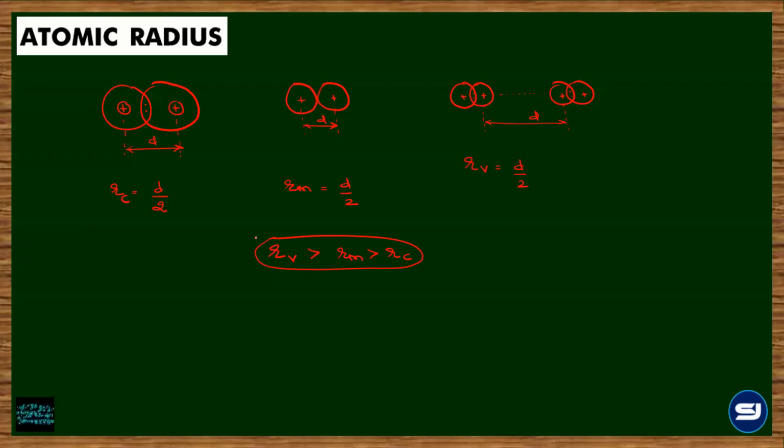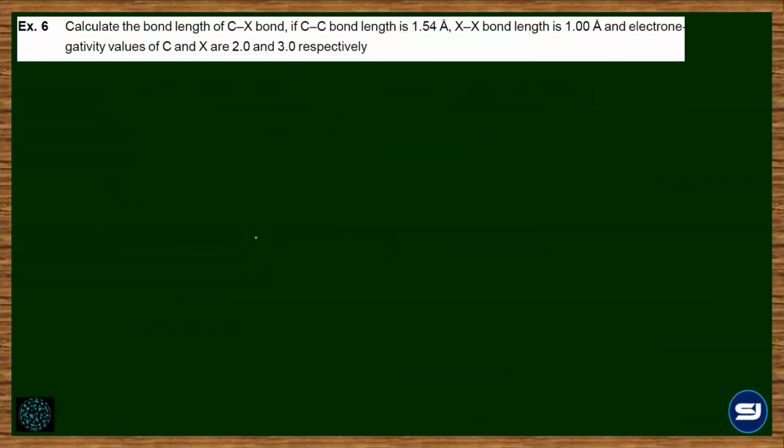Okay, let's look at the MCQs. Calculate the bond length of CX bond if CC bond length is 1.54 angstrom, XX bond length is 1 angstrom, and the electronegativity values of carbon and X are 2 and 3 respectively.